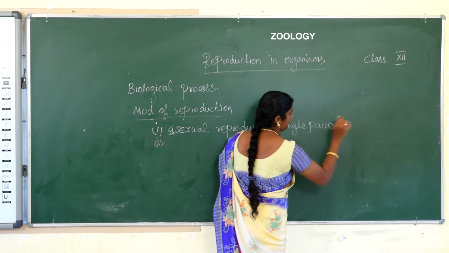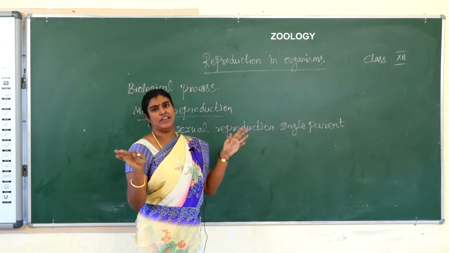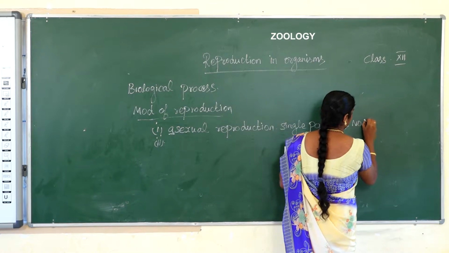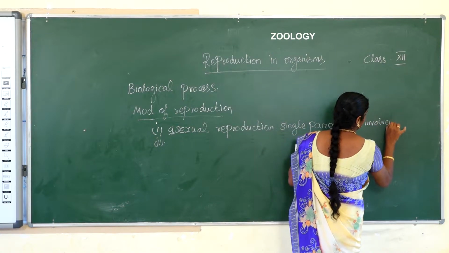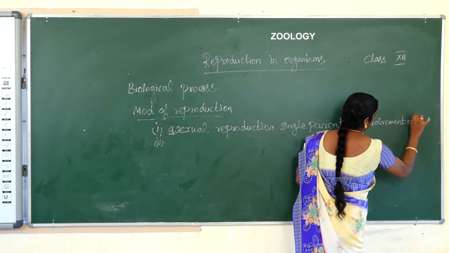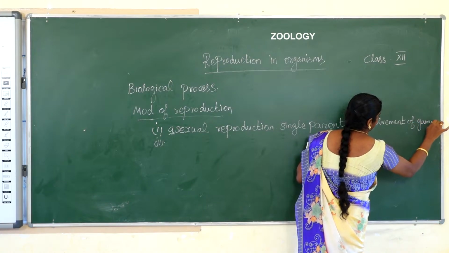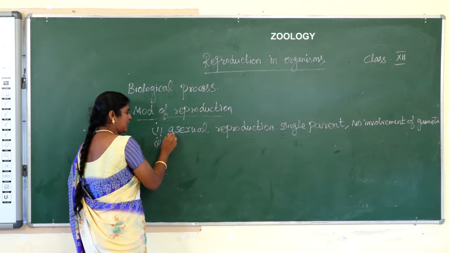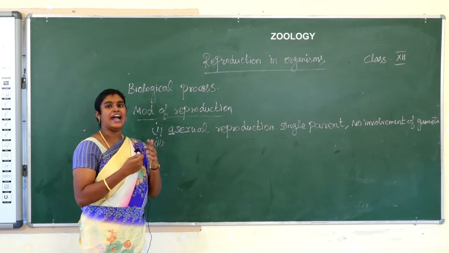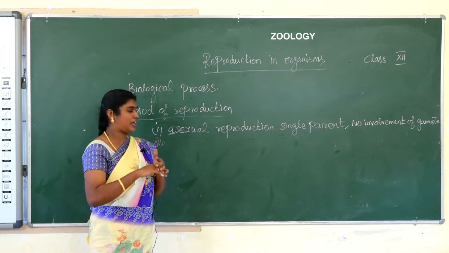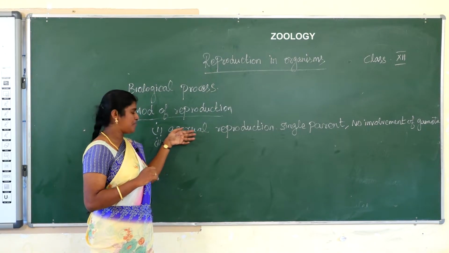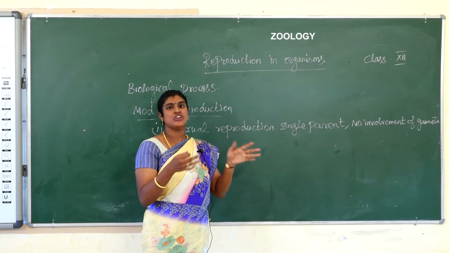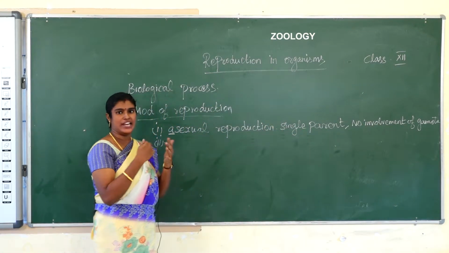Another important point is that there is no gamete formation, no involvement of gametes. So the result is that all the offspring are genetically identical.